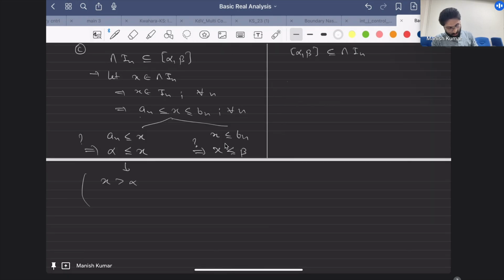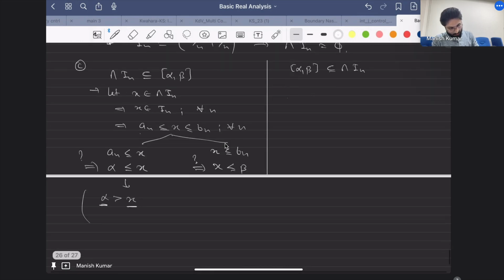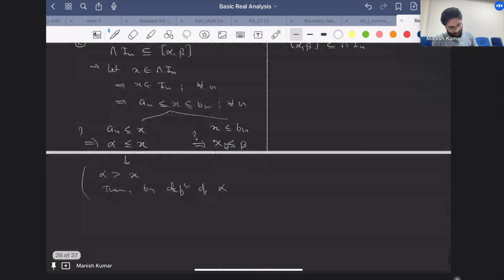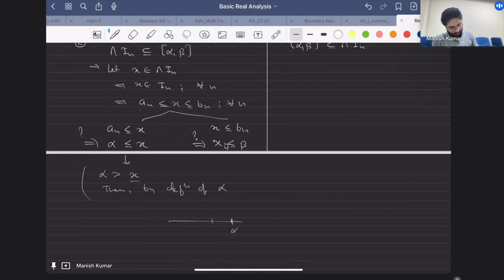Suppose alpha is greater than x. Then by the definition of alpha, because x is something lying here, if you have something less than alpha, then there exists some y in the set S such that x is less than y and y is less than alpha, right? And this would contradict the fact that alpha is the supremum. So this is just a small argument.